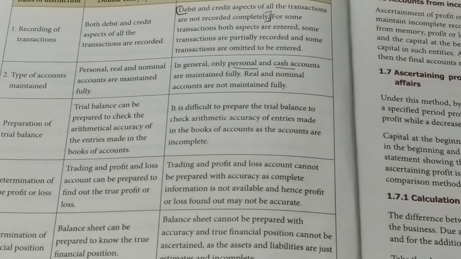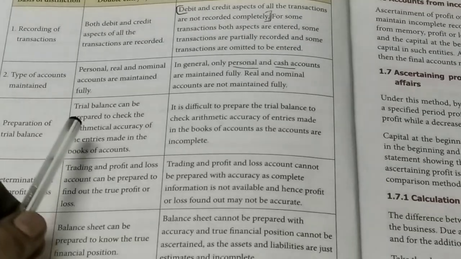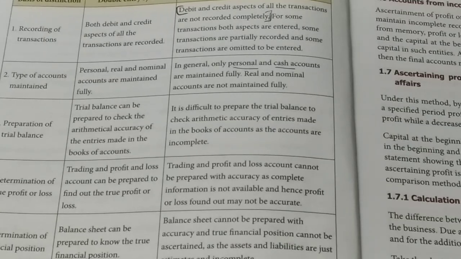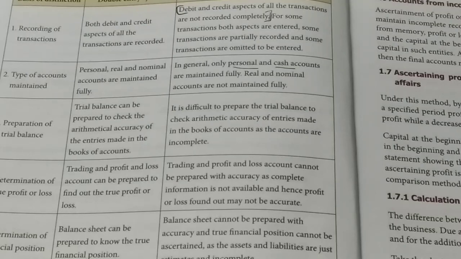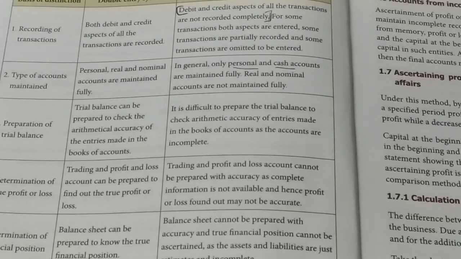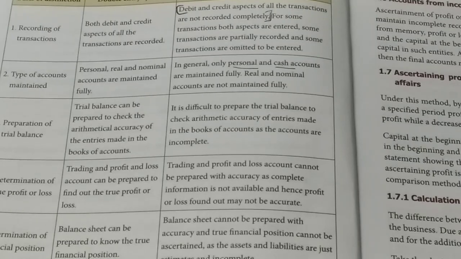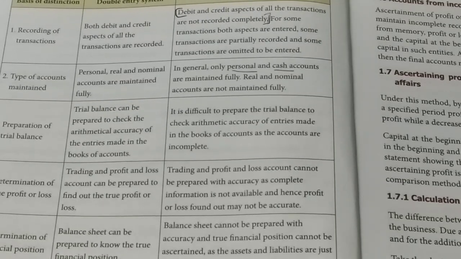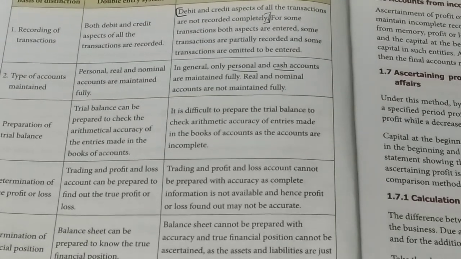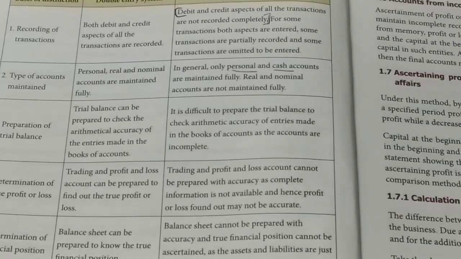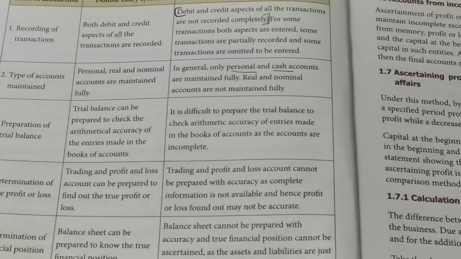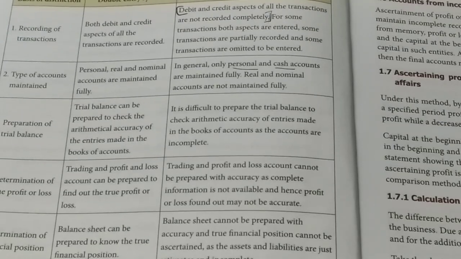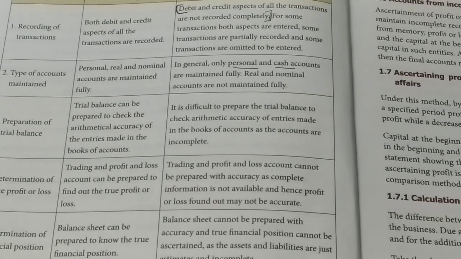Then the sixth point is suitability. In case of double entry system, this is suitable for all types of organization. Means small scale organization, medium scale, large scale. For example, multinational companies, MNCs, all of them can follow double entry system. But in case of incomplete records, that can be suitable for small sized sole traders. You know what is a sole trading company? What are partnership firms? Partnership firms, last year you had learned, no? So these two types of organizations can follow incomplete records. But in case of double entry, that can be followed by all the organizations.